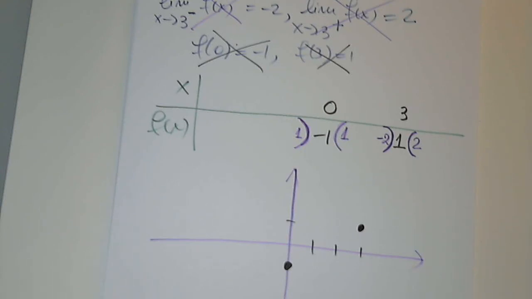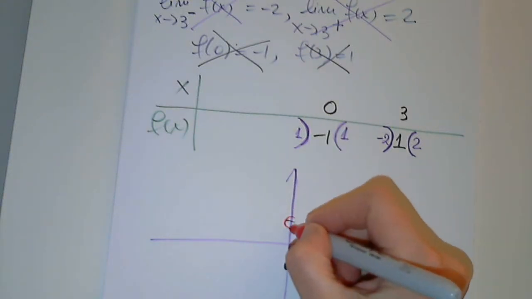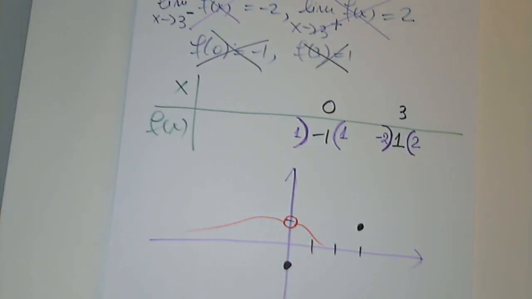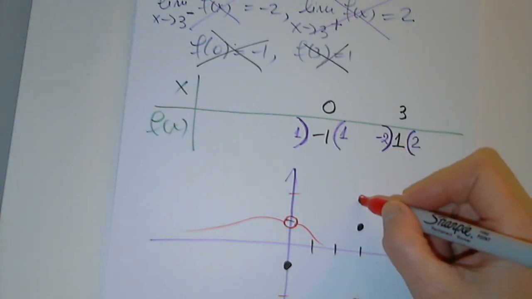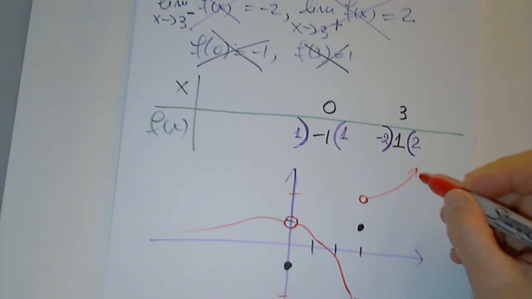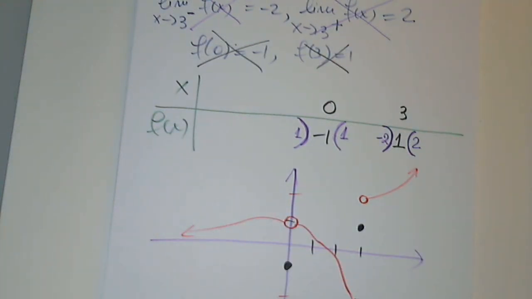Now, here's what happens at 0. And let's see what happens at 3. Here's my graph.